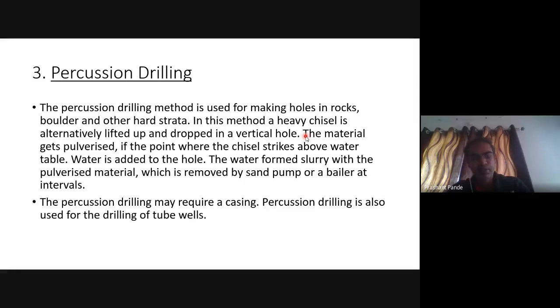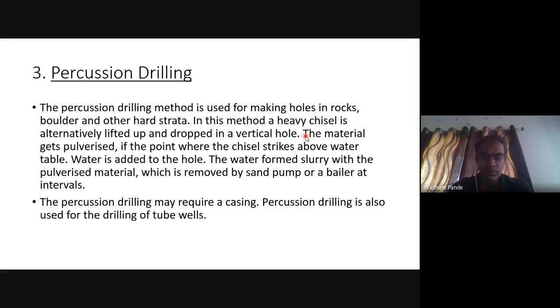Percussion drilling. The percussion drilling method is used for making holes in rock, boulders and other hard strata. In this method, a heavy chisel is alternately lifted up and dropped in a vertical hole. The material gets pulverized at the point where the chisel strikes above the water table. Water is added to the hole.